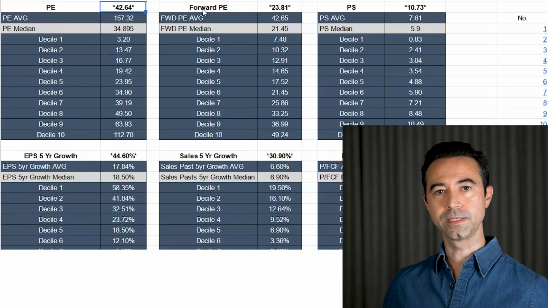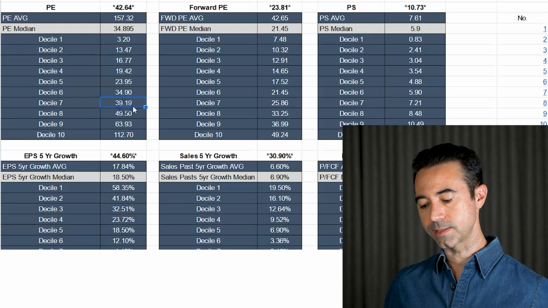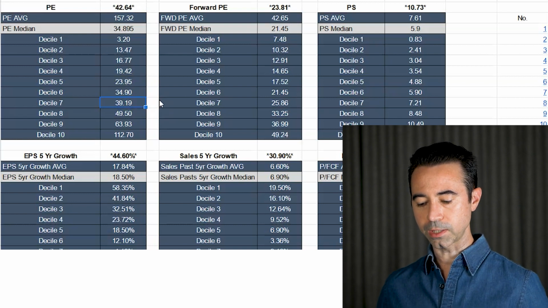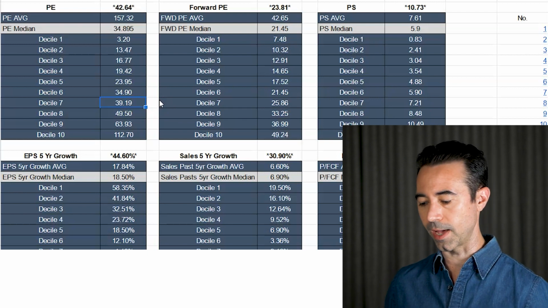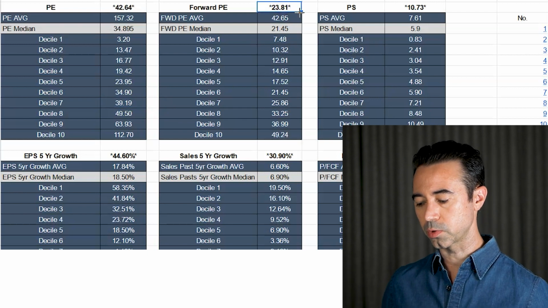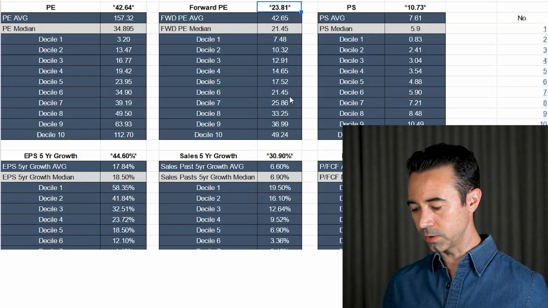Here we can see AMD's PE ratio is 42.64. We can go down here and say, okay, it looks like it's in the 7th decile. So that means it's going to get 2 points. It's not going to be too bad. It's still getting some points, but not the best. If we look at the forward PE ratio, 23.81, we can go down here. 23.81 is going to fall under the 6th decile.